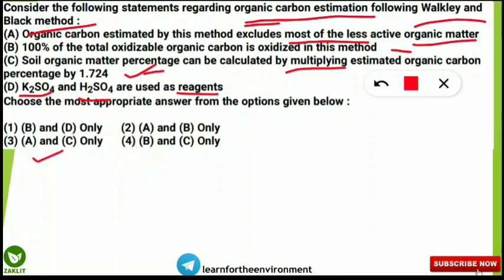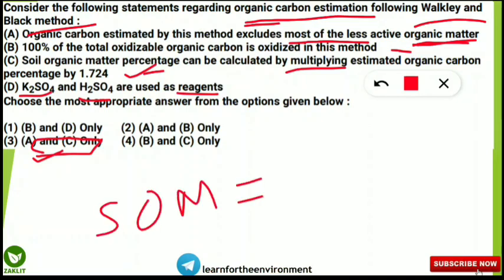A and C are the only correct statements regarding this Walkley and Black method for organic carbon estimation. That means organic carbon estimation by this method excludes most of the less active organic matter. So less active organic matter is not considered in this method, it is correct. And C means soil organic matter percentage. That means soil organic matter concentration we can find, percentage we can find by multiplying what?